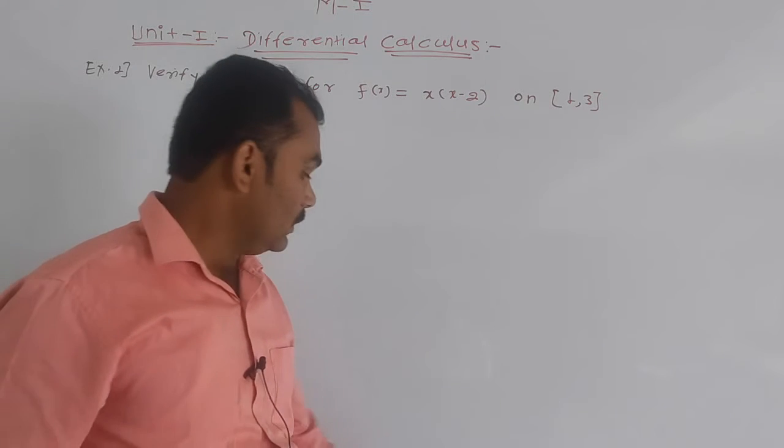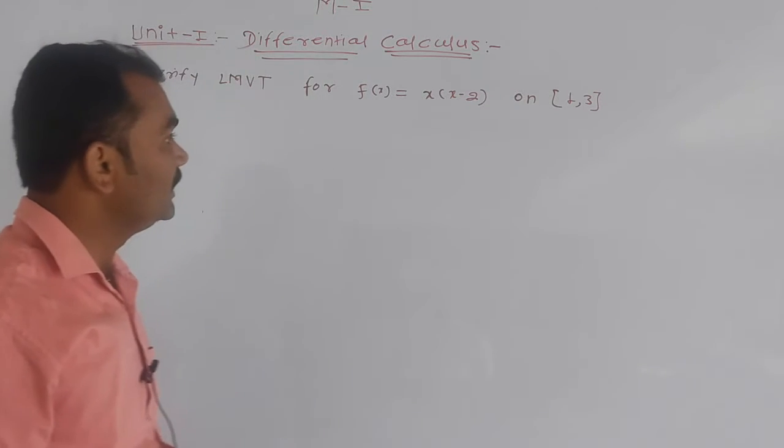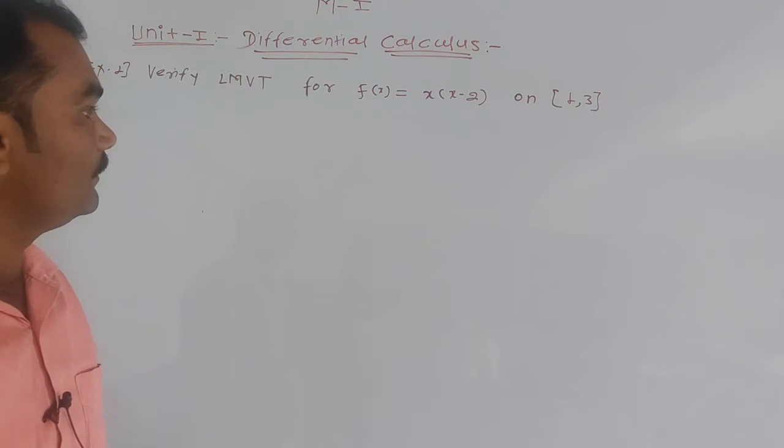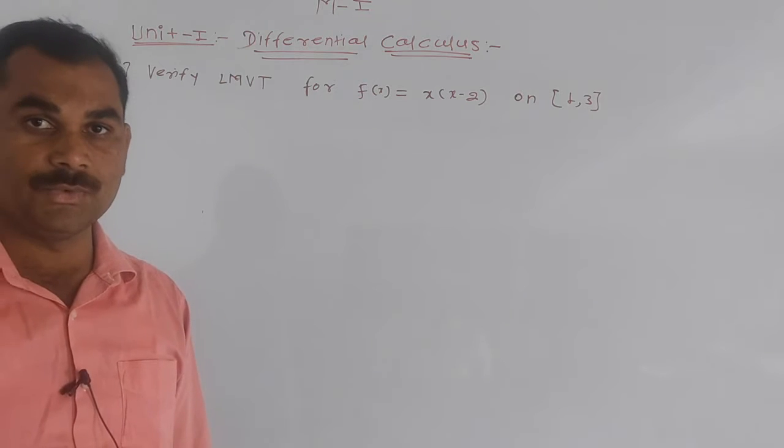We have to verify this theorem on the interval 1 to 3, and here f of x is x in bracket x minus 2.